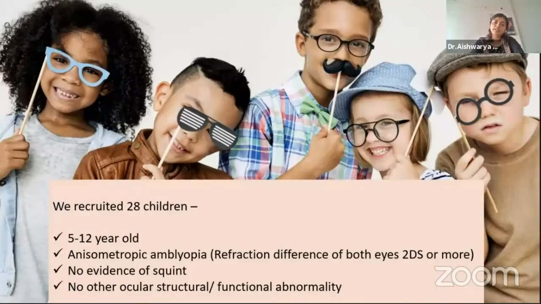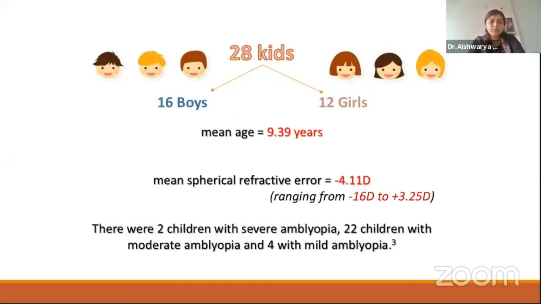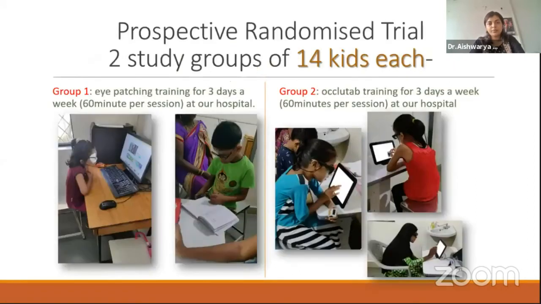We recruited 28 children aged 5 to 12 years old having purely anisometropic amblyopia, that is a refractive error difference of more than 2 diopter sphere in both the eyes. Any squint, structural, or functional abnormality of the eye were ruled out. There were 16 girls and 12 boys. Their mean age was 9.39 years, and their mean spherical refractive error was minus 4.11 diopters. There were 2 children with severe amblyopia, 22 with moderate, and 4 with mild amblyopia.